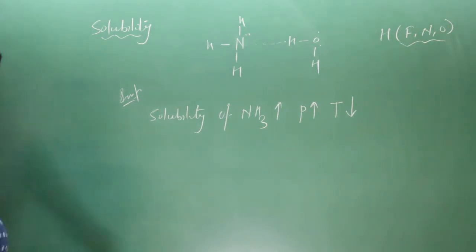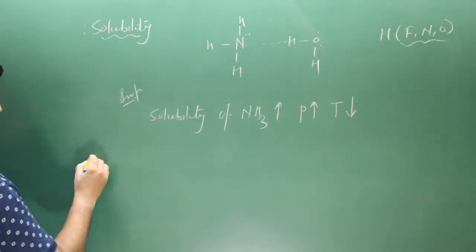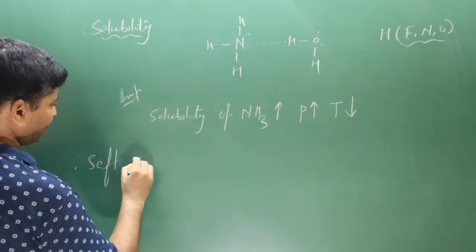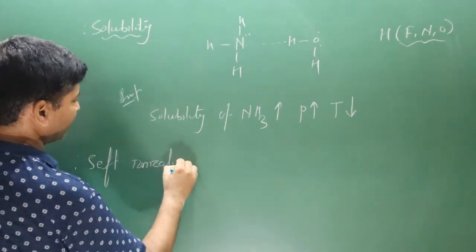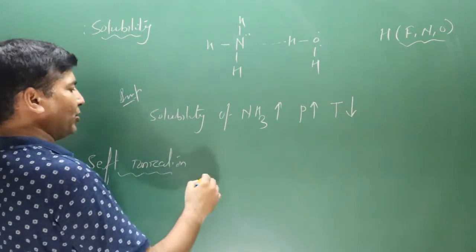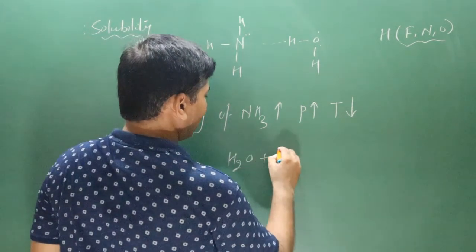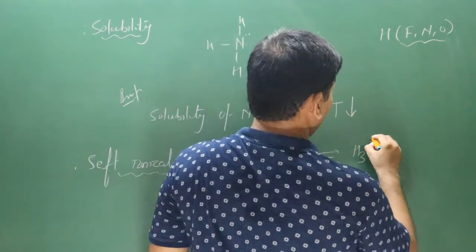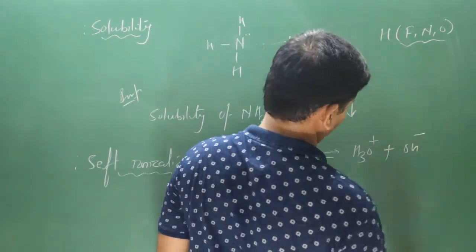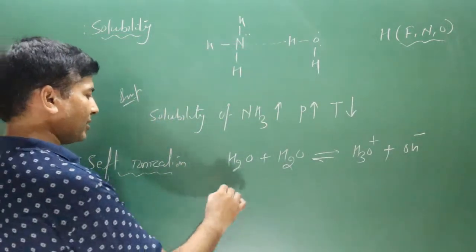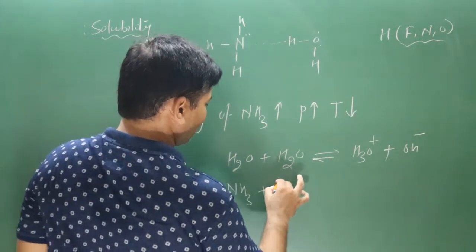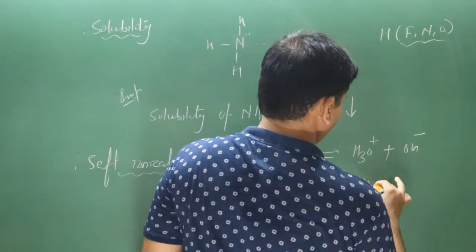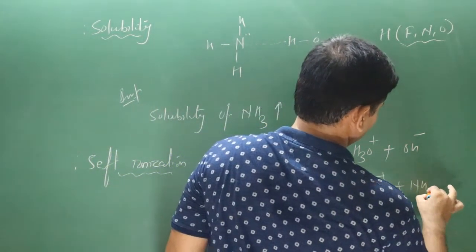Now we talk about self ionization, or auto ionization. Like the water molecule, which undergoes self ionization producing hydronium ion and hydroxide ion, in a similar manner the ammonia molecule also undergoes self ionization producing ammonium ion and NH2 minus ion.